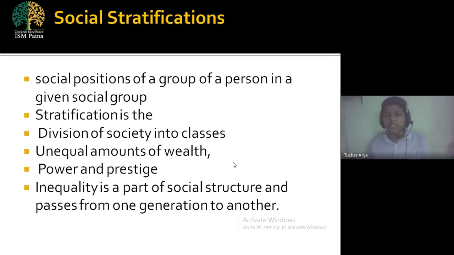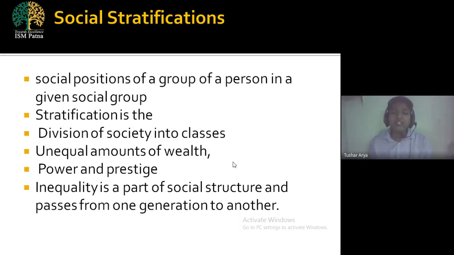Like the person who is in the lower class will not be maintaining luxurious items, electrical items, but the person who is in the middle class or upper class must be using luxurious items. So on the basis of these material things which we hold in our society and family, we are classified, stratified, divided, and given some status, prestige and rank, which is done as a single term known as social stratification.